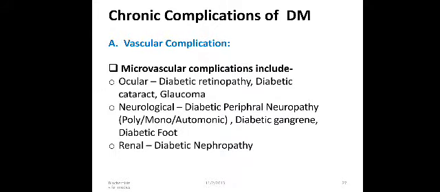Coming to the chronic complications of diabetes mellitus, which we have divided into vascular complications and non-vascular complications. Vascular complications include microvascular complications and macrovascular complications. Microvascular complications include first the ocular complications, which include diabetic retinopathy, diabetic cataract and glaucoma. Neurological complications are diabetic peripheral neuropathy, which can be polyneuropathy, mononeuropathy or autonomic neuropathy, then diabetic gangrene and diabetic foot. Renal complications will be diabetic nephropathy.